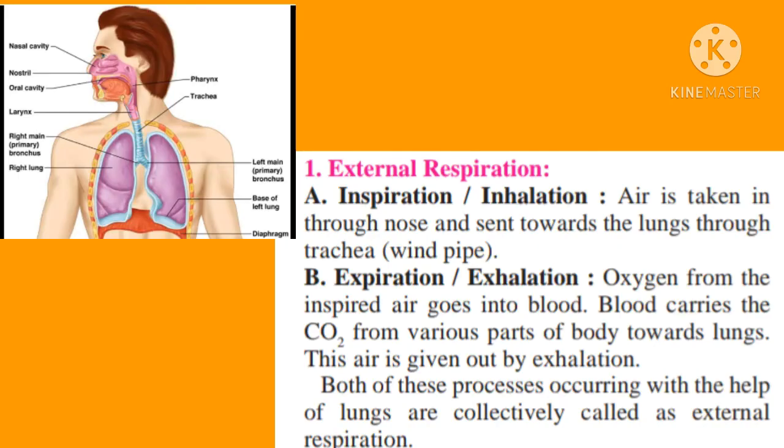Air is taken in through the nose and sent towards the lungs through the trachea, which is also known as windpipe. This external respiration is carried out in two steps, that is inhalation and exhalation. So in inhalation, air is taken in, and the second one is expiration or exhalation.